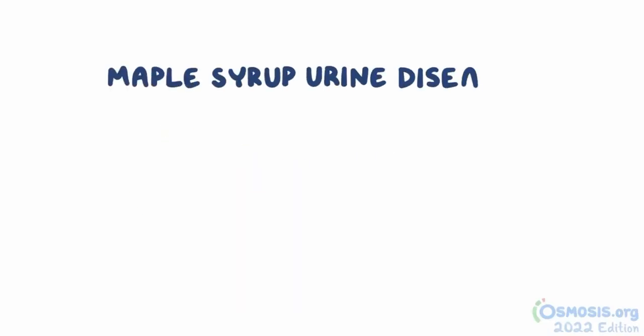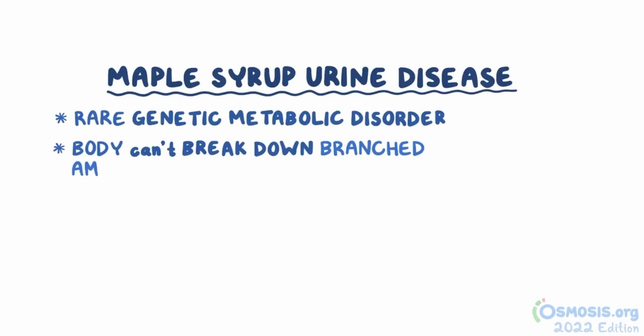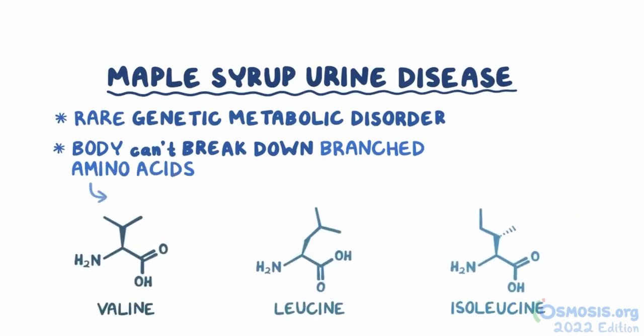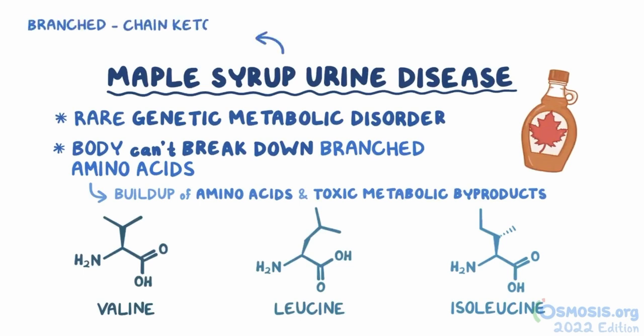Maple syrup urine disease is a rare genetic metabolic disorder where the body cannot break down branched-chain amino acids like valine, leucine, and isoleucine completely, which causes a buildup of these amino acids and their toxic metabolic byproducts. It was named maple syrup urine disease since the urine that contains these metabolites smells like maple syrup. Other names for this disease include branched-chain ketoacid dehydrogenase deficiency, or BCKD deficiency, and branched-chain ketoaciduria.